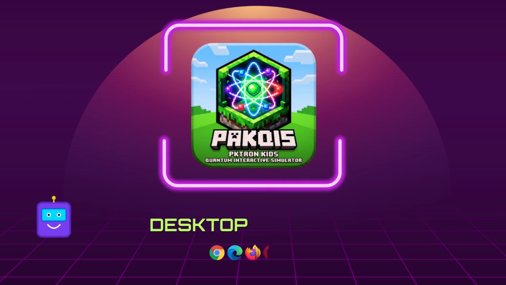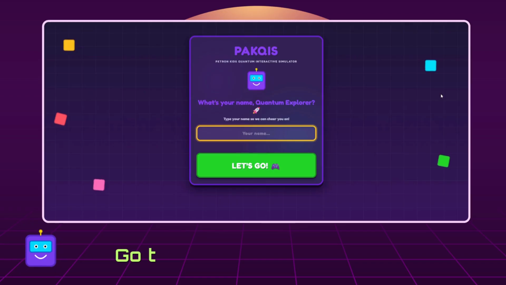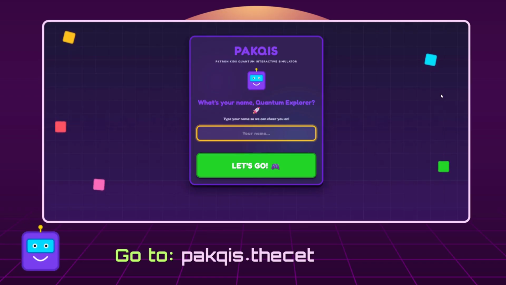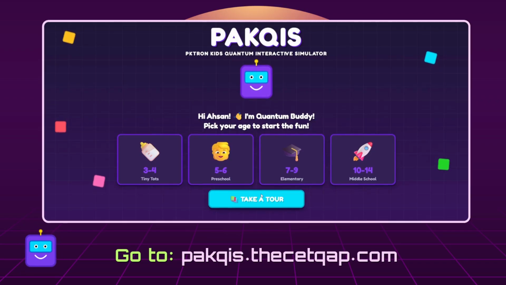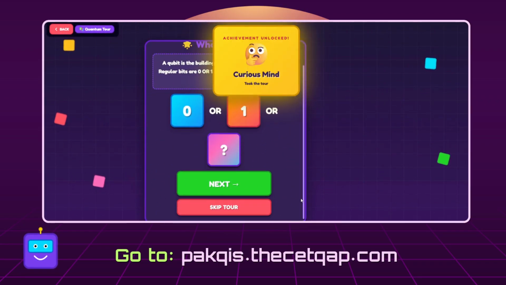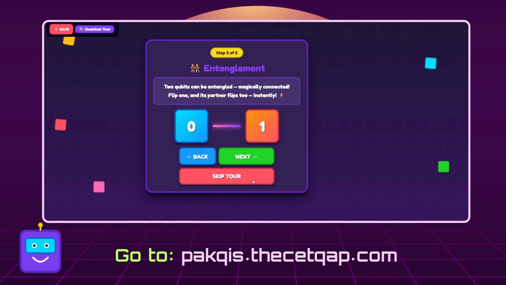Hacktron Kids Quantum Interactive Simulator. This is an amazing educational platform designed for kids to learn quantum computing concepts through fun, interactive games and activities. Just type in the URL in your browser's address bar and you'll instantly see the beautiful, colorful home screen.